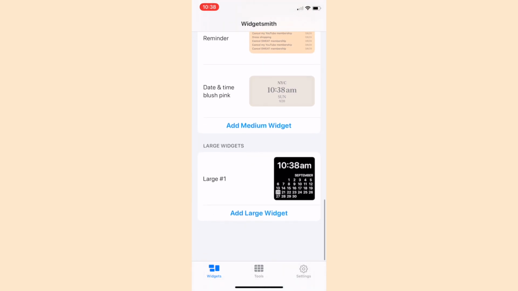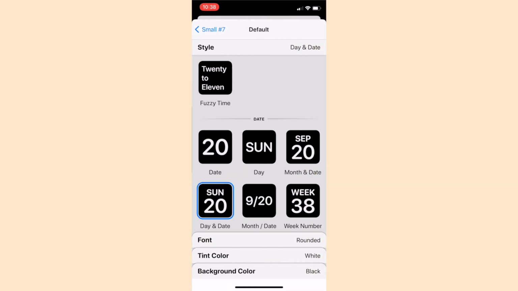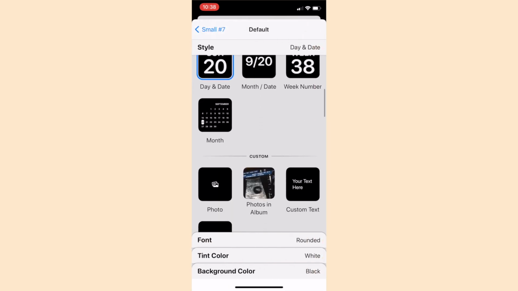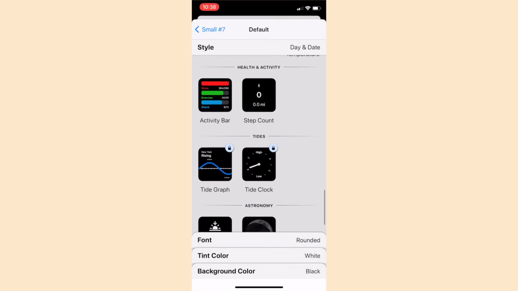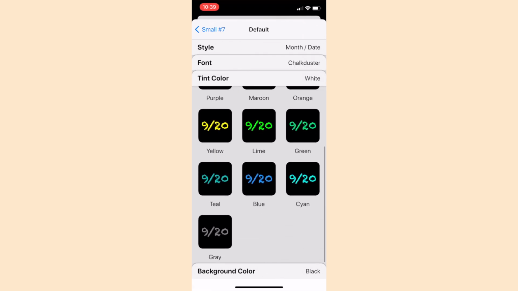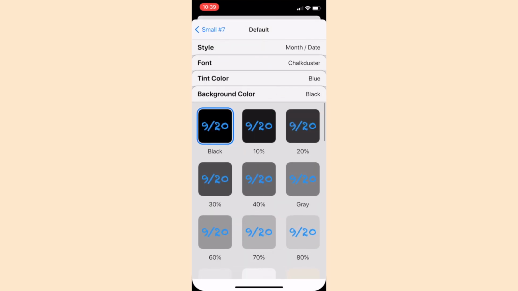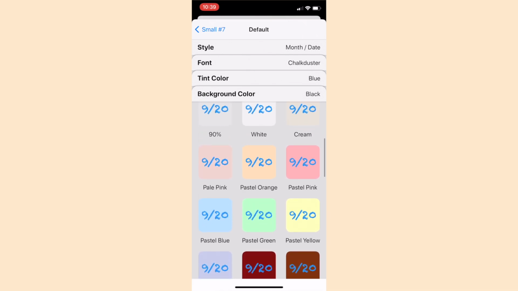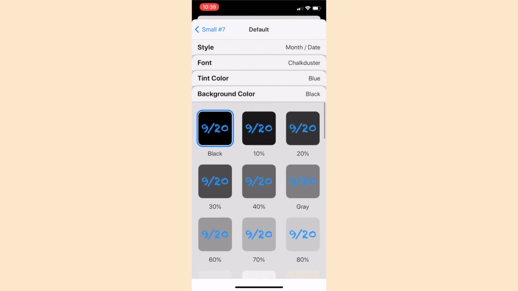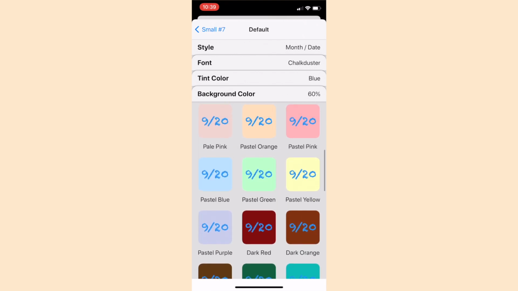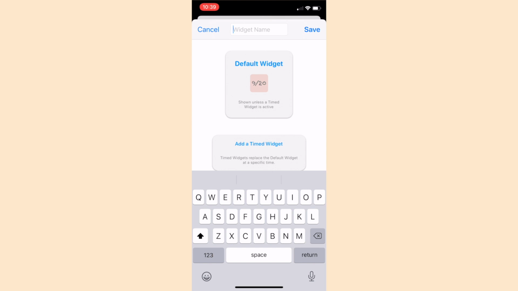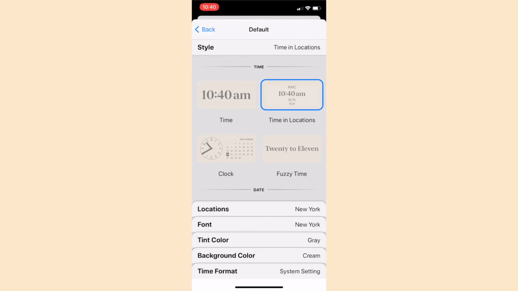The first one that I created was the month or a calendar type of widget. First I wanted something medium size, but you can play around with it. You have several options. You can choose the style, the font, the tints, color, and the background. If you select each, you will see several options, and you just select whichever one you like. You want to make sure that when you're creating your widgets, you name them. Naming them is going to be important when you are trying to select them, because your phone automatically names them medium 1, medium 2, medium 3, and you can forget what it is.